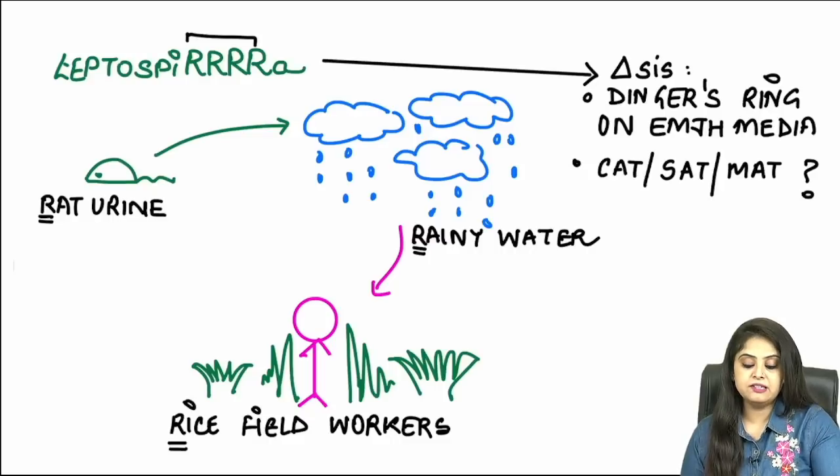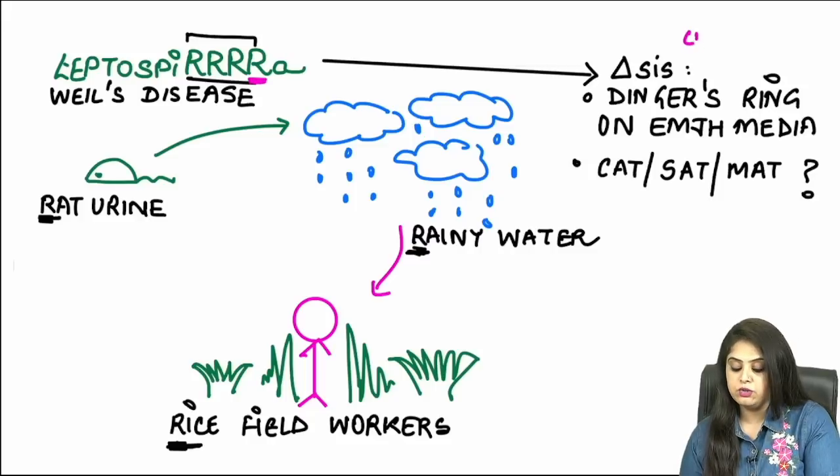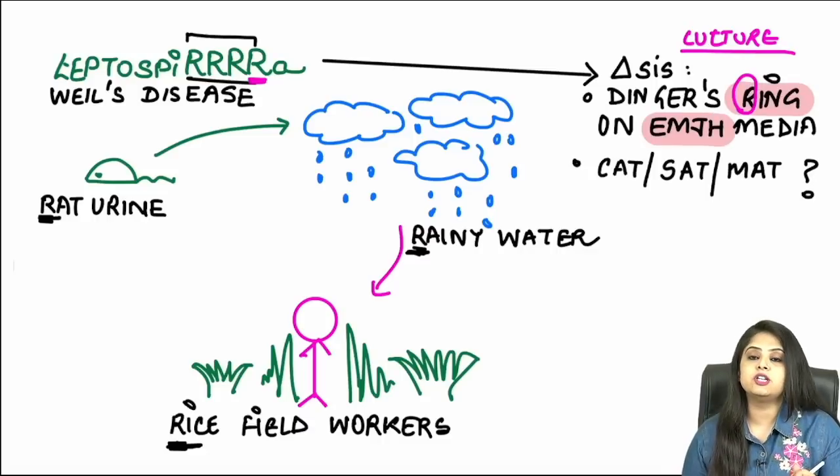But what exactly does Leptospira cause? What is the name of this disease? It is referred to as Weil's disease. The 3 R's are done, that is rat urine with rainy water and rice field workers. But what is the last R standing for? When you do a culture, you are going to get a Dinger's ring, and that ring stands for the last R, and that Dinger's ring is obtained on a media called the EMJH media.